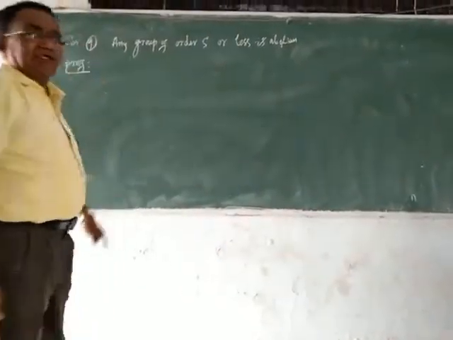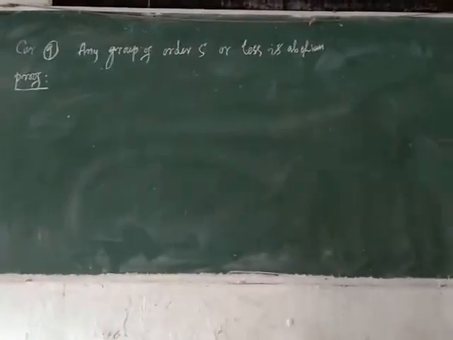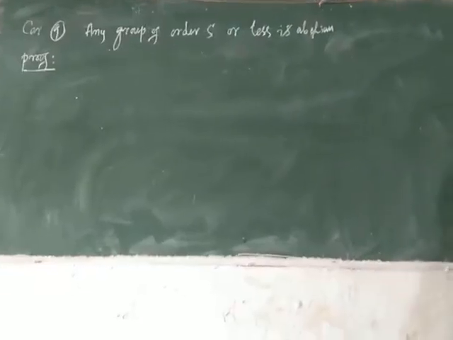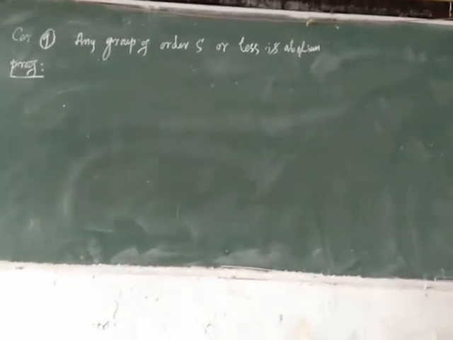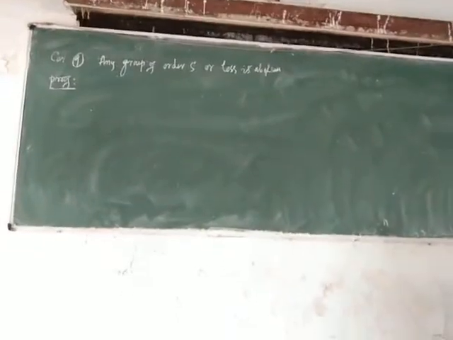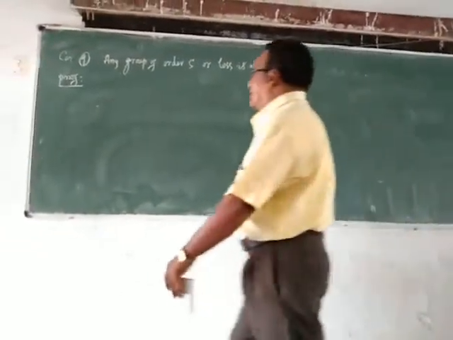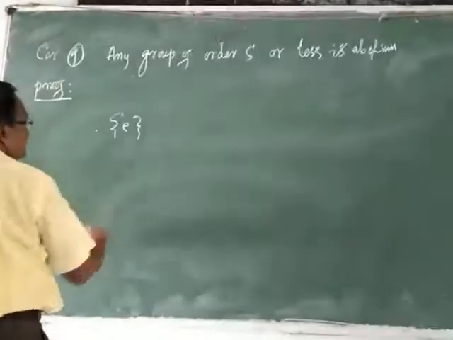Suppose a group consists of a single element, which means it is the identity element e.